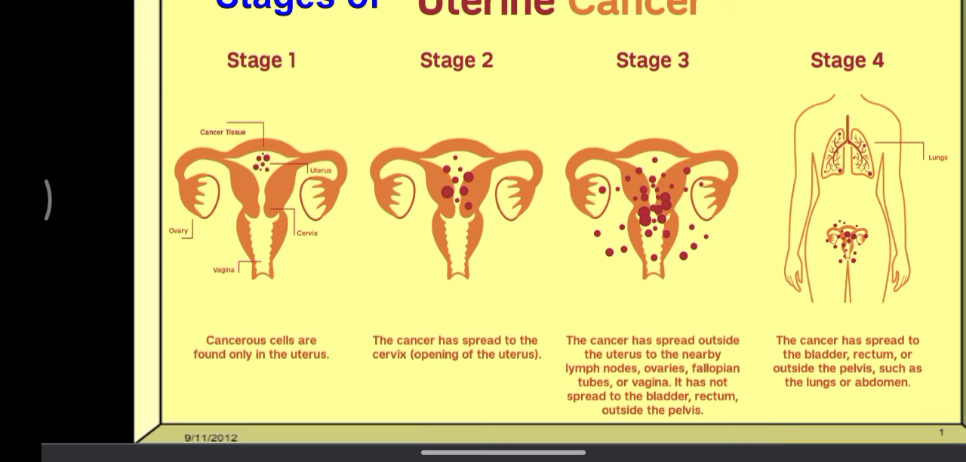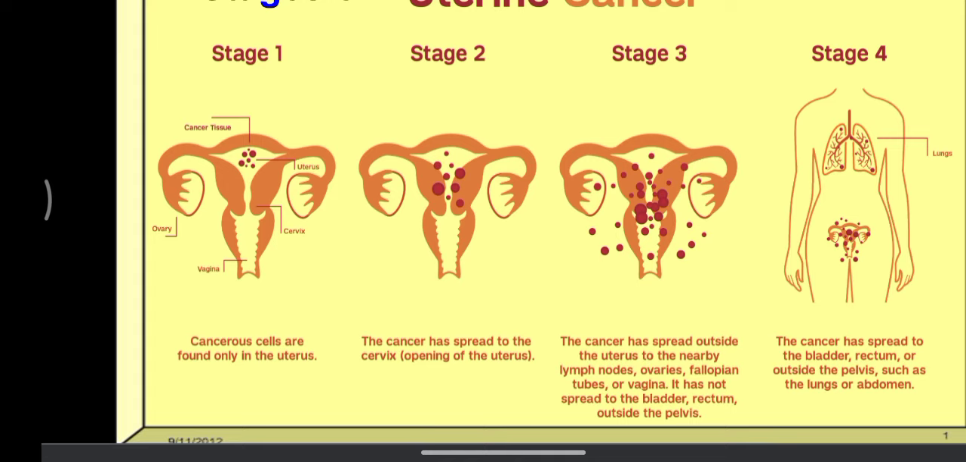In case of stage 3, we can see the cancer is not only limited to the cervix, as it is spreading to the lymph node, ovaries, fallopian tubes or vagina. But in case of stage 4, we can see the cancer has spread to the bladder, rectum or outside the pelvis. So stage 4 of uterine cancer is most dangerous, which is not only affecting the uterus and cervix, as well as it is affecting the surroundings or extraneous area of the reproductive system, right?